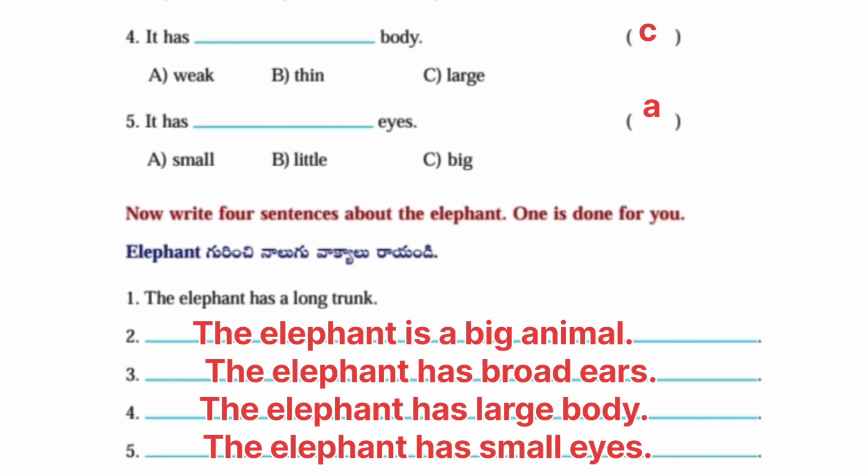First one, the elephant has a long trunk. The elephant is a big animal. The elephant has broad ears. The elephant has large body. The elephant has small eyes.